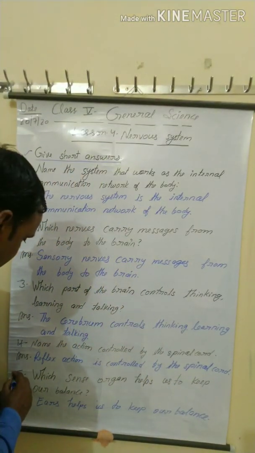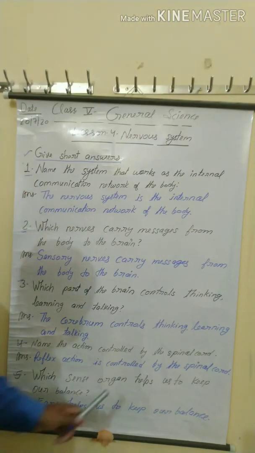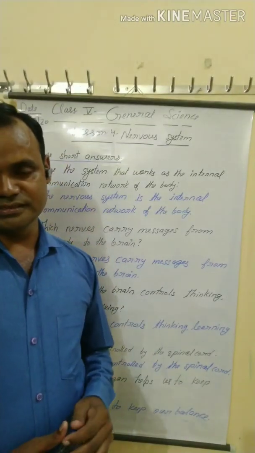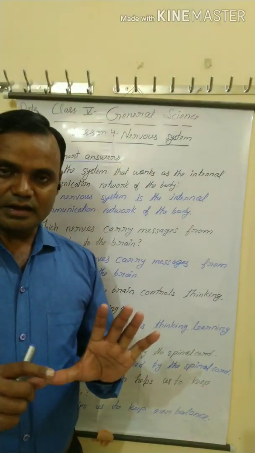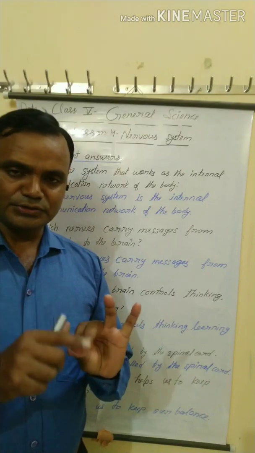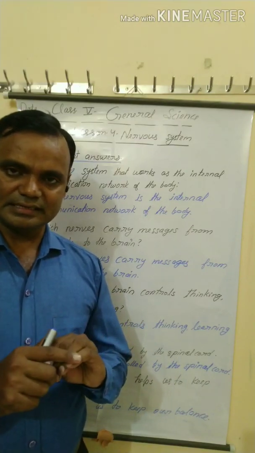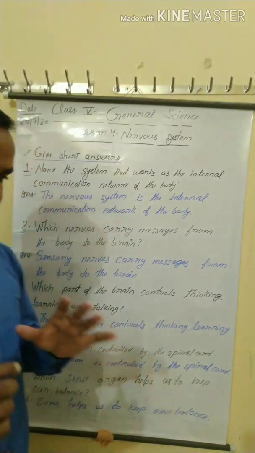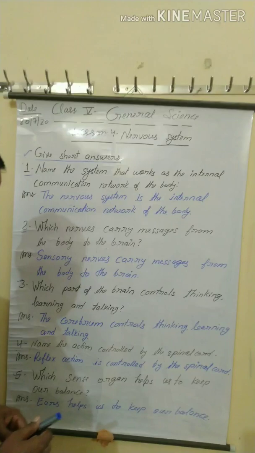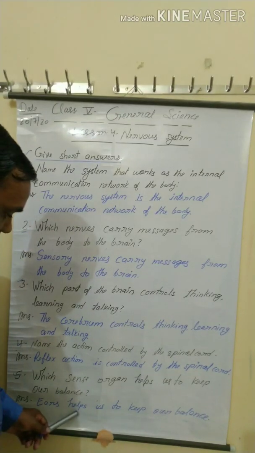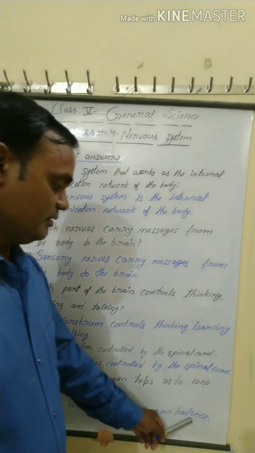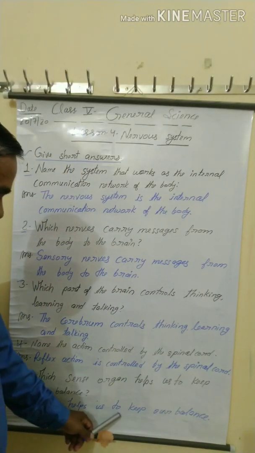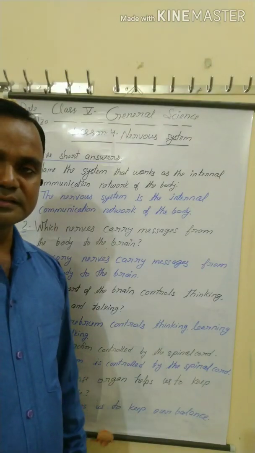Next, number 5: which sense organ helps us to keep our balance? You know that we have 5 sense organs: eyes, ears, nose, tongue and skin. And of the 5 sense organs, which organ keeps our balance? Yes, the answer is ears help us to keep our balance.